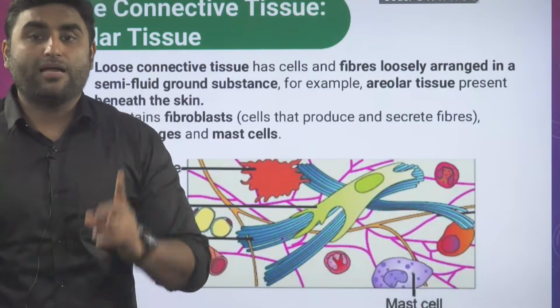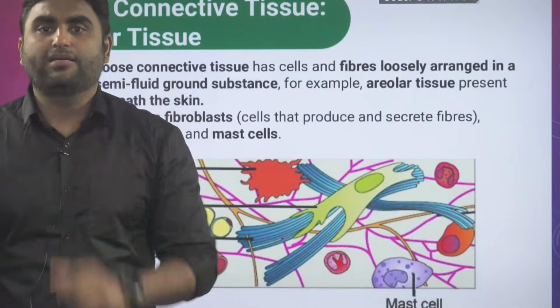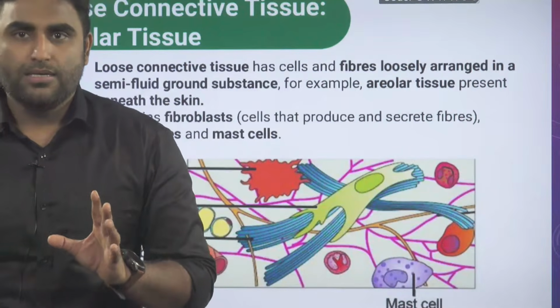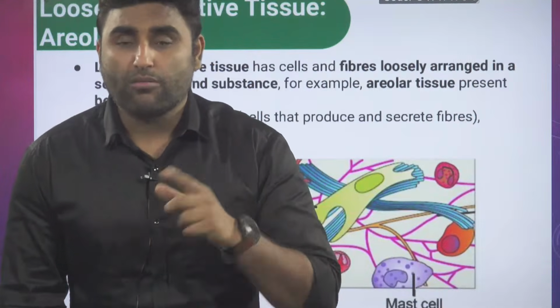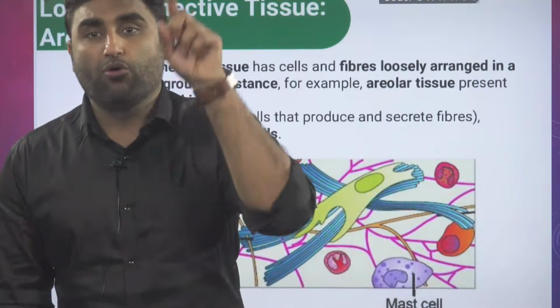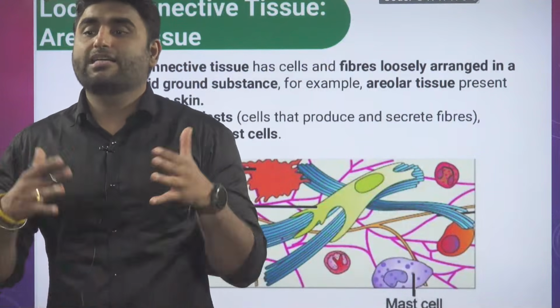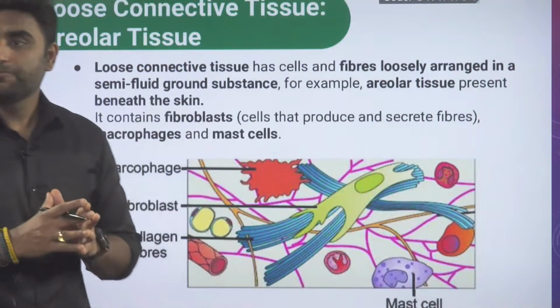So areolar is the most widely distributed and abundant connective tissue in your body. See, two things you need to understand. The most abundant tissue in your body is connective tissue. In connective tissue, the most widely distributed, present everywhere, that is which one? That is your areolar connective tissue.